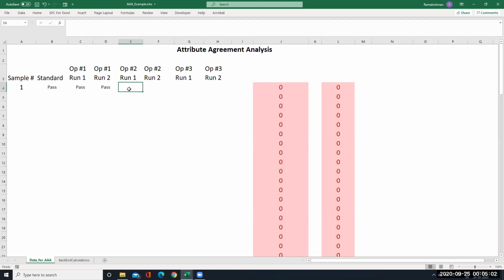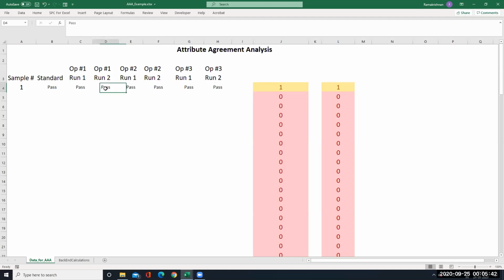Now similarly, if I'm asking the operator to try it out 2 times, first time he says pass, second time also he says pass. Then the third operator also is saying pass, and second time also he says pass. That means this operator also has repeatability. There is no repeatability error. 100% repeatability for operator 2, 100% repeatability for operator 3 also, and 100% accuracy for operator 2 and operator 3 also. Right? That is what we have noticed here.